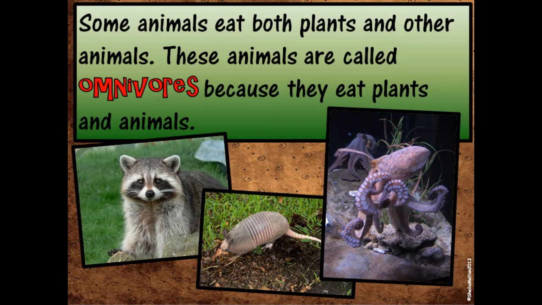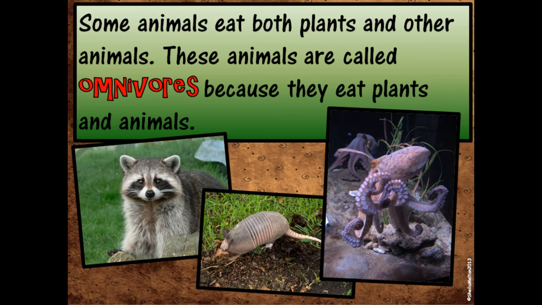That's a little bit tricky. So if a creature like this raccoon eats other little animals, meat, and eats plants like an apple or other fruits or vegetables, they are an omnivore. So animals that eat both plants and other animals are called omnivores.